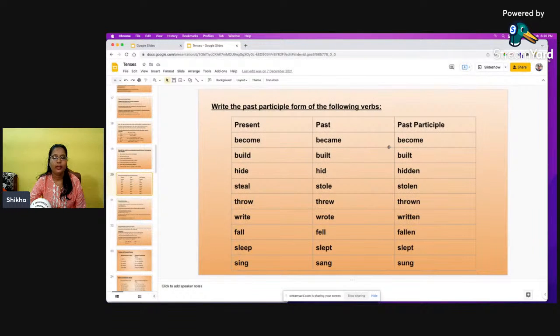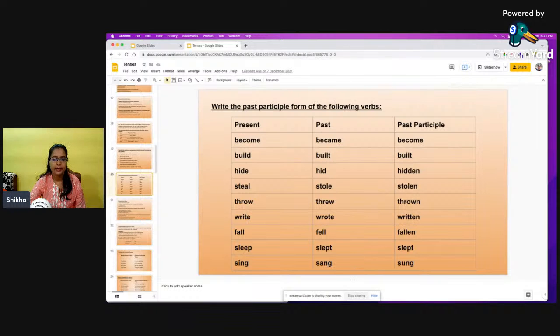So here there are some verbs. The moment I say V3 form of verbs, many of you might not understand. So here there are some examples. These verbs are in their present form, these are in past, and these are in past participle. So become, became, become. Build, built, built. Hide, hid, hidden. Steal, stole, stolen. Throw, threw, thrown. Write, wrote, written. Fall, fell, fallen. Sleep, slept, slept.